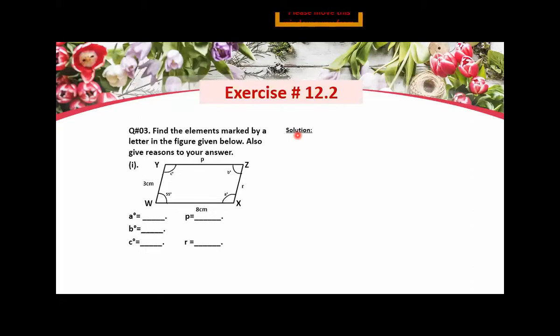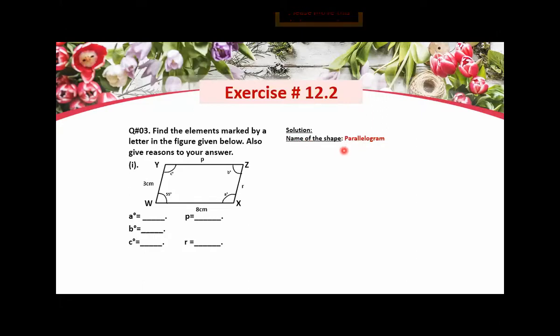Okay, first you will write down the heading of solution on the lining page, not on the red line, on the lining page. Then you will write down the name of the shape. Okay, what will be the second step? Name of the shape. Now, what is the name of this shape? The name of the shape is parallelogram. You will write down the name of the shape with a black pen and the answer with a blue pen.